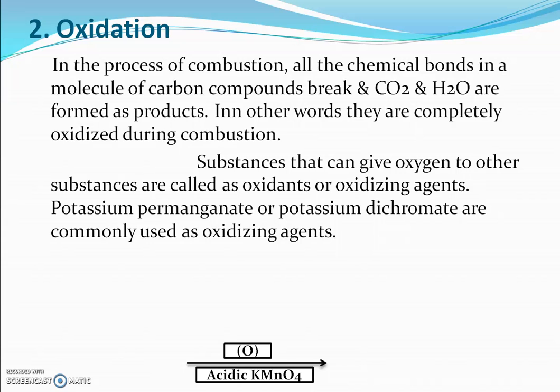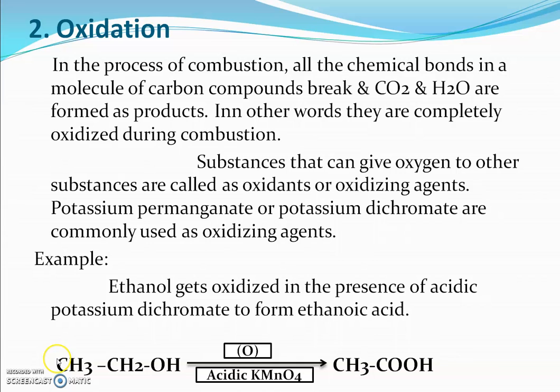For example, to carry out the oxidation of ethanol, that means ethyl alcohol, the oxidizing agent used is acidic potassium permanganate. When ethanol is oxidized in the presence of acidic potassium permanganate, it gets oxidized to acetic acid, that means ethanoic acid.